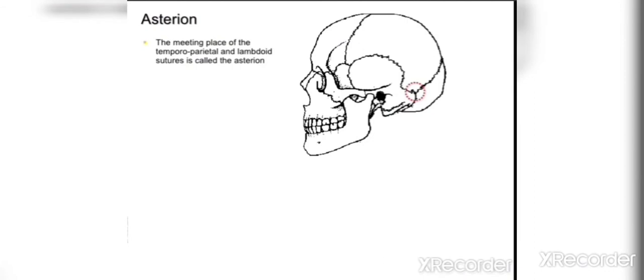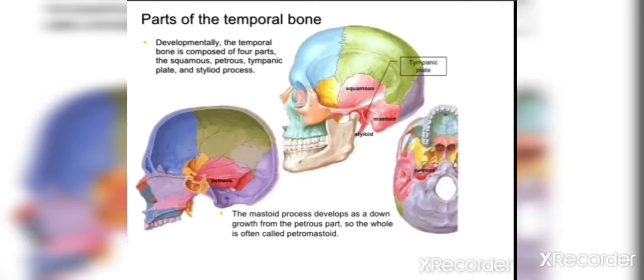Then there is a term known as asterion in the lateral view. It is the meeting point of the temporoparietal and lambdoid sutures. This is known as asterion. Temporoparietal suture means the suture between the temporal and the parietal bone.